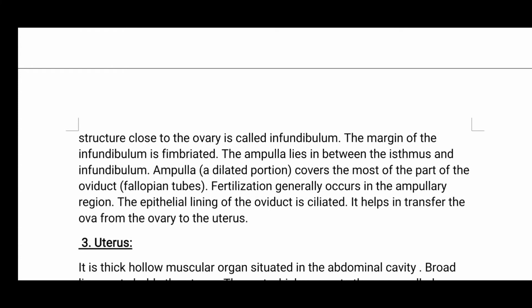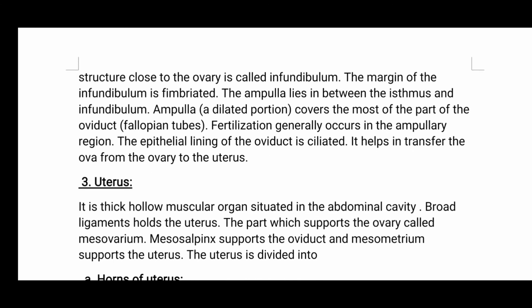The ampulla lies between isthmus and infundibulum, a dilated portion that covers the most part of the oviduct, the fallopian tube. Fertilization generally occurs in the ampullary region. The epithelial lining of the oviduct is ciliated. It helps in transferring the ova from the ovary to the uterus.